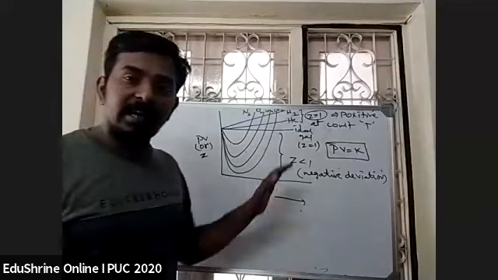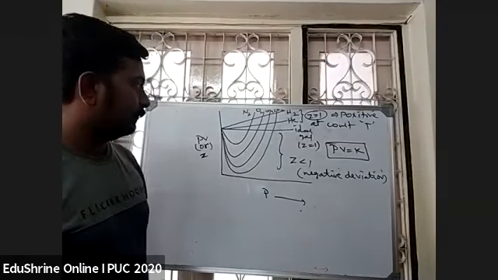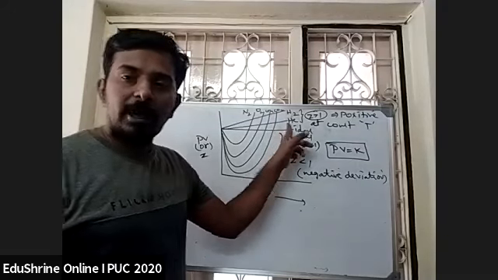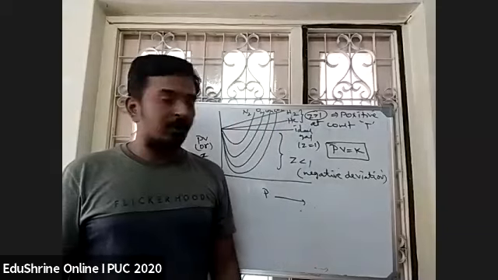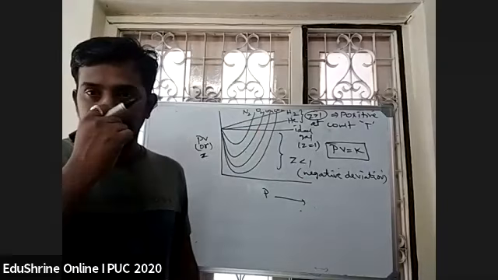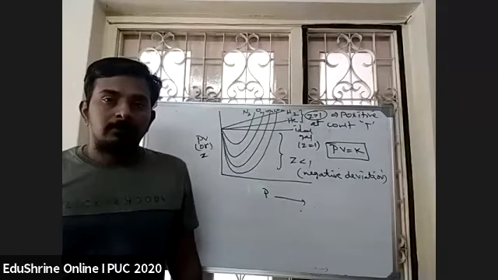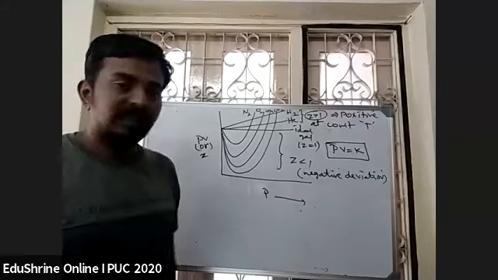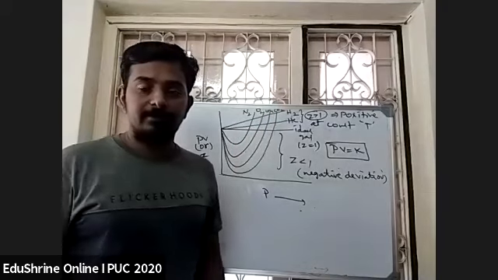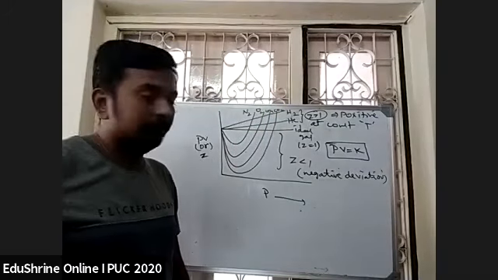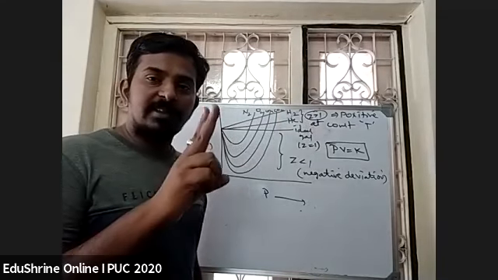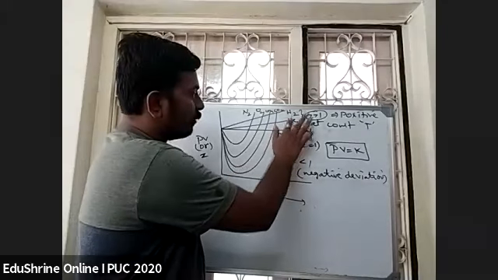Just draw this graph, students. I ask one question here. For hydrogen and helium, positive deviation always. Remember these two gases. Remaining gases, negative deviation: nitrogen, oxygen, methane, carbon dioxide. Only these two you remember, this no need to remember. Only two gases are always showing positive deviation, students. Those are only hydrogen and helium.